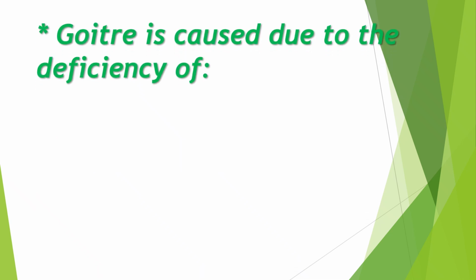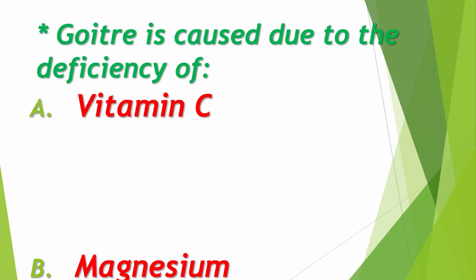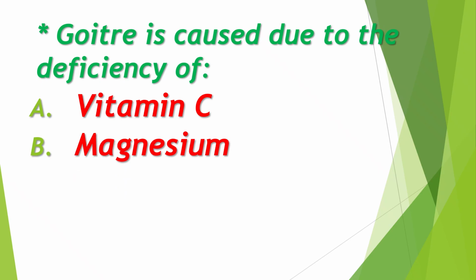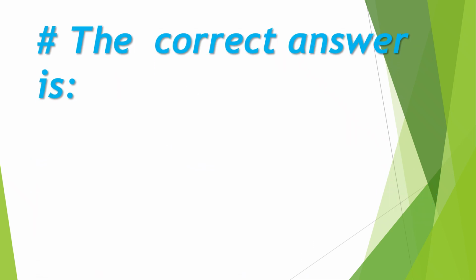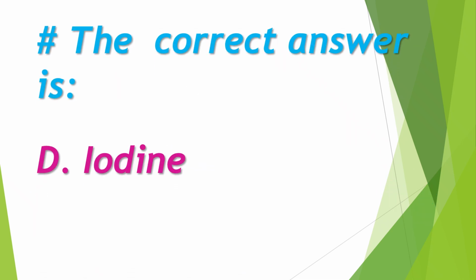Goiter is caused due to the deficiency of A. Vitamin C, B. Magnesium, C. Vitamin A, D. Iodine. The right answer is D. Iodine.